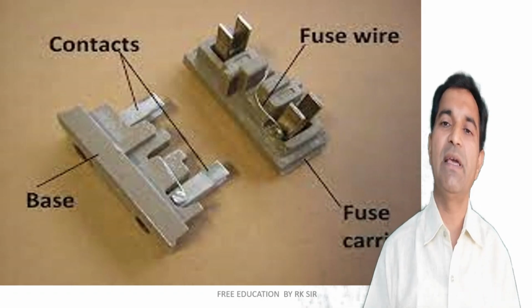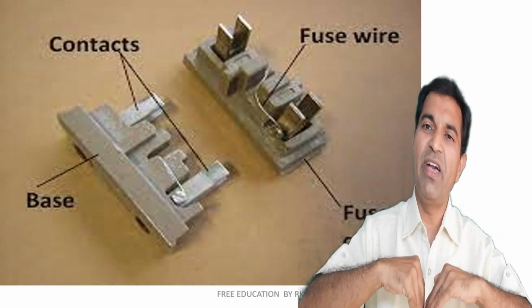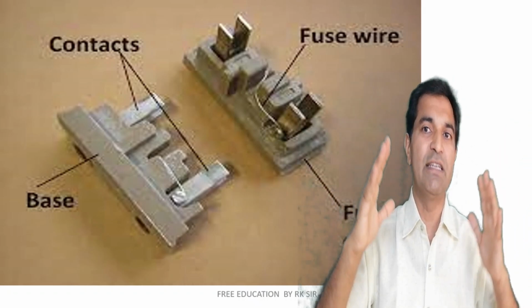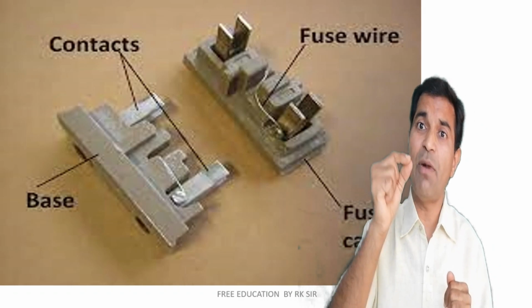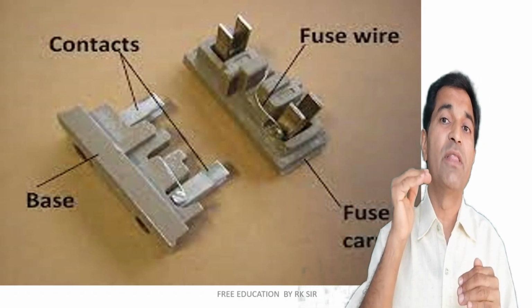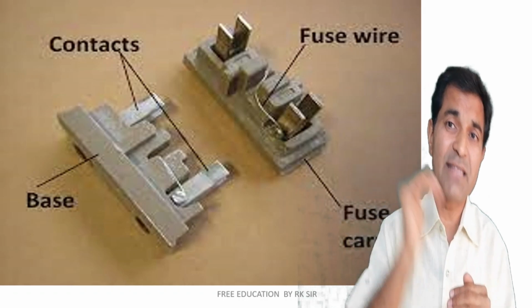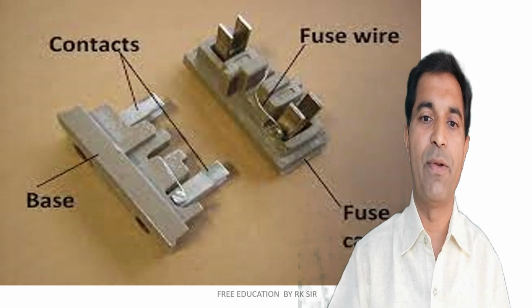So what I mean is that a slight increase in current leads to a very drastic increase in heat. There is very high heat generation for a small change in current. So if the current exceeds the desired safe level, the wire immediately melts down.